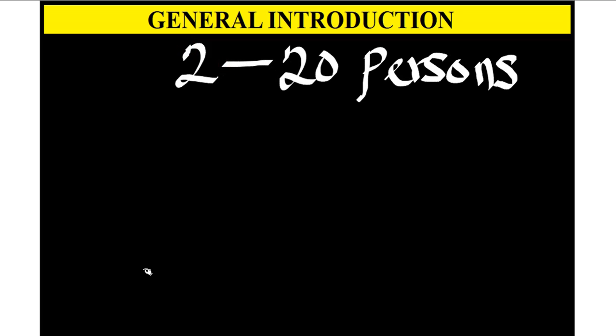General introduction. Now, in this general introduction, we want to know the meaning of partnership. What does partnership mean? Partnership is a business run by 2 or more persons. But you should know that in partnership, the maximum number of persons you can have is 20, and the minimum is 2. So we're talking about 2 to 20 persons who put their resources together to exploit a particular business. That particular business is called partnership.